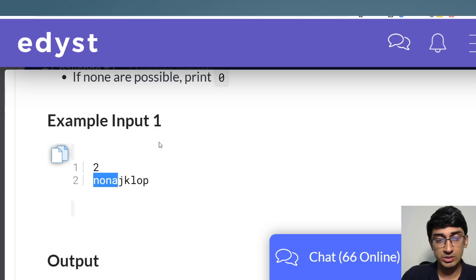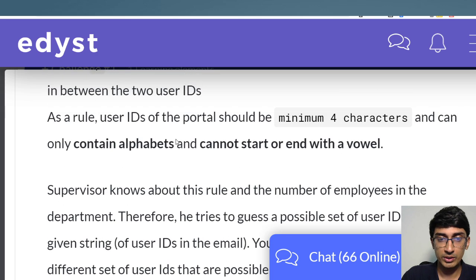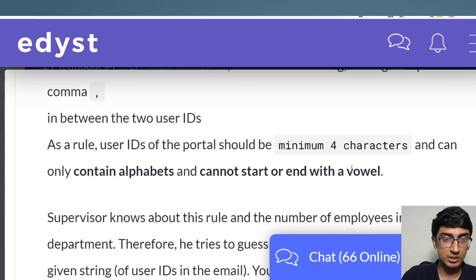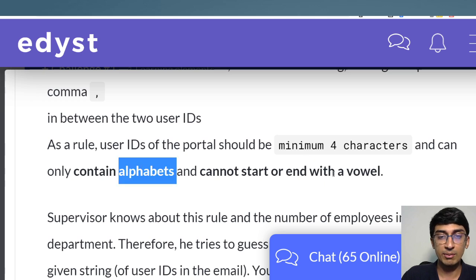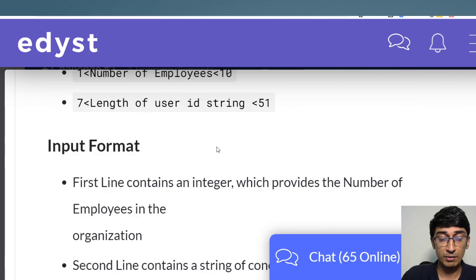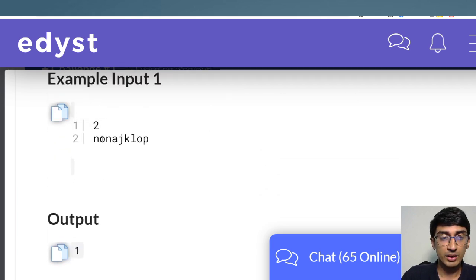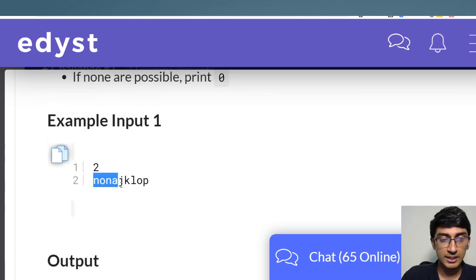No, I cannot, because the condition that was given to us was we can have minimum 4 characters, which is why we took NONA. We cannot start or end with a vowel, and can only contain alphabets. So now you have here NONA, but you can't have NONA because A is a vowel at the end. So you would have to do NONAJ.